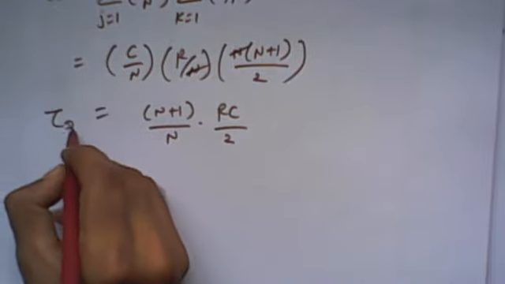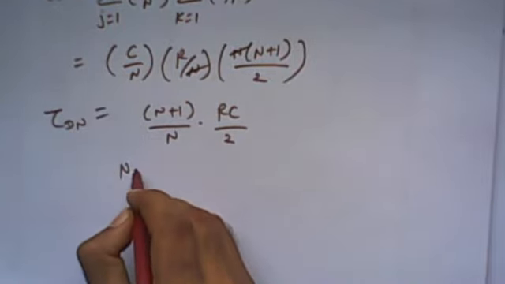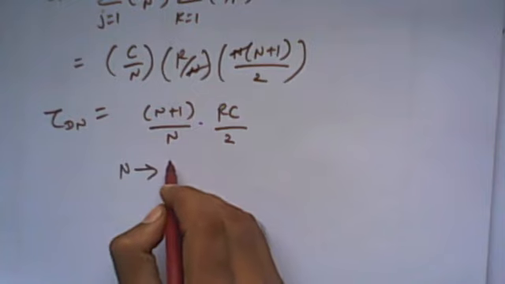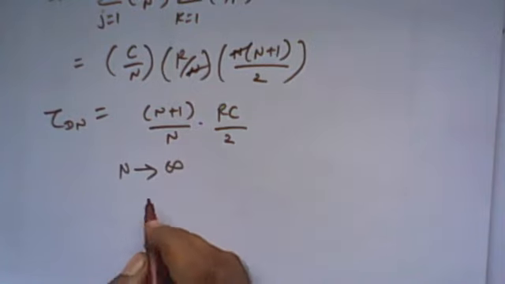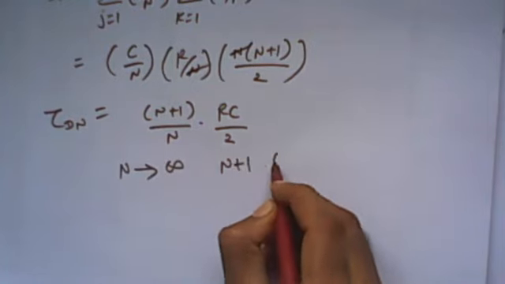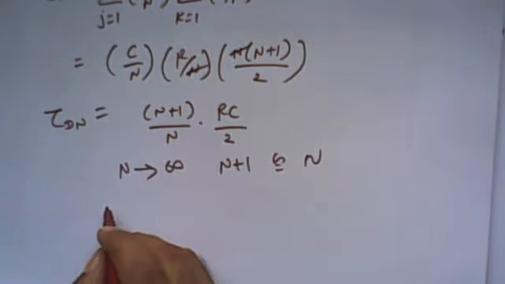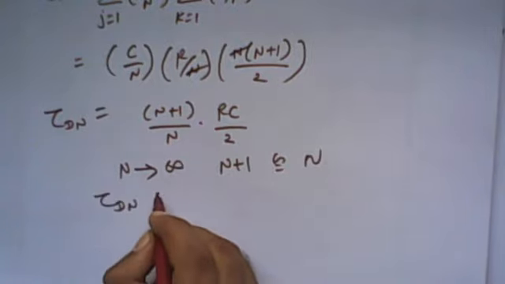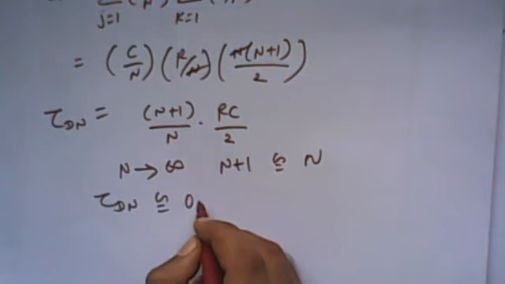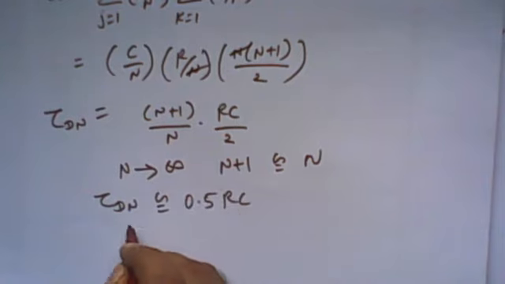Tau d of n. Now if we divide this into parts that tend to infinity, very large, then we can say n plus 1 is equivalent to n, right? So we can equate this, and it is equal to 0.5 RC.